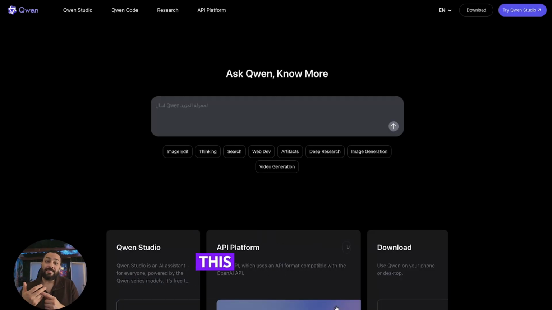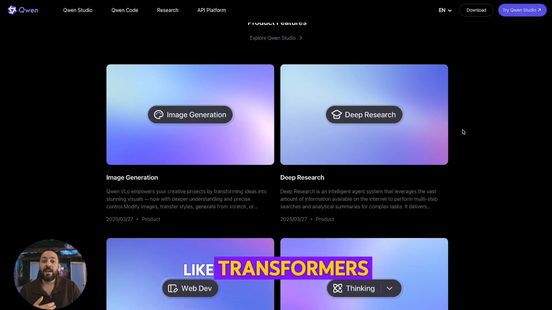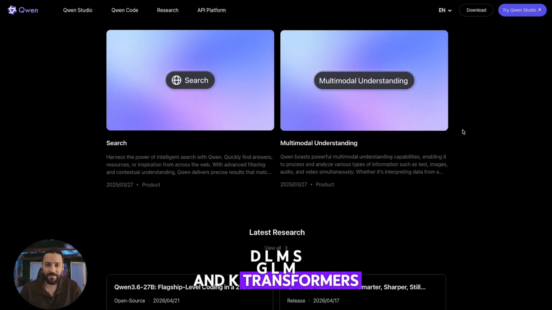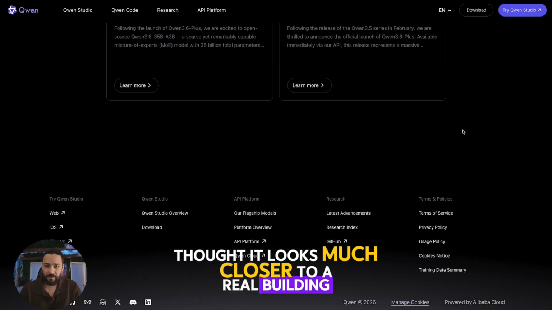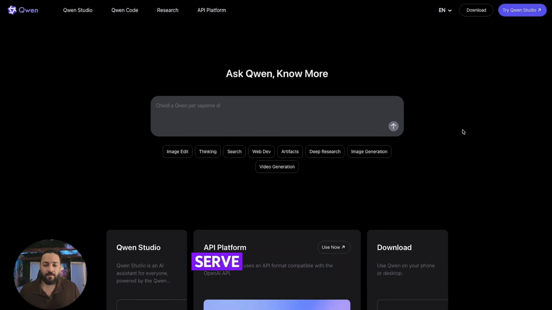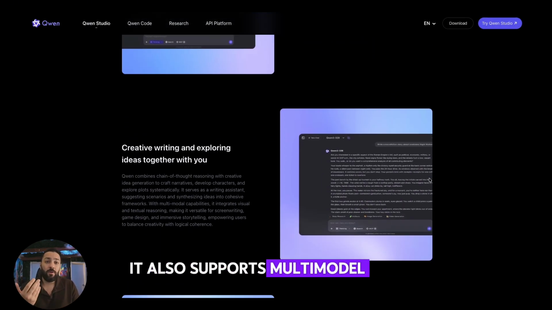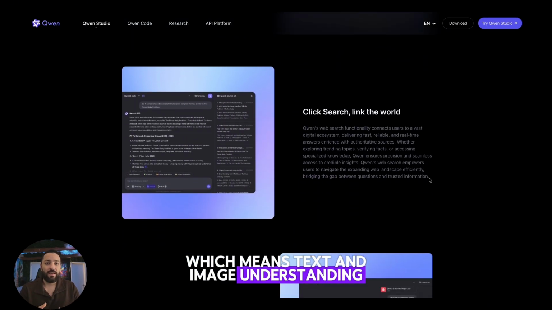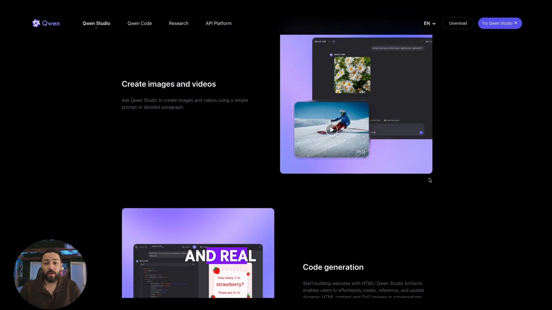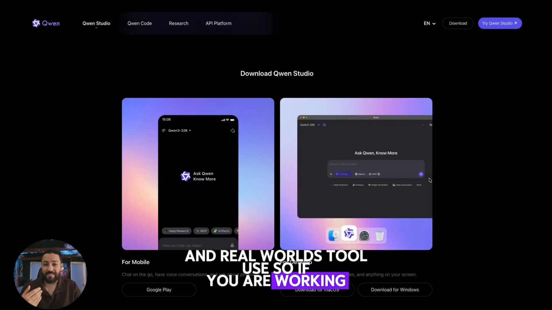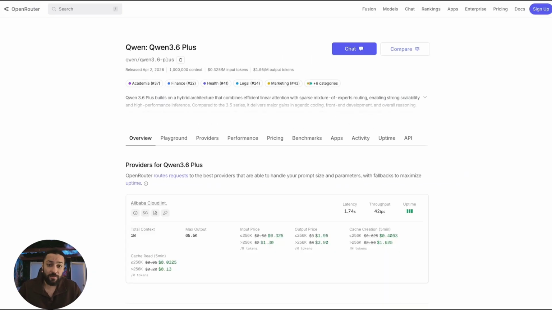Here's the useful part. This is open weight Apache 2.0 and already available through common stacks like Transformers, vLLM, SGLang, and KTransformers. So this is not just a cool demo model, it looks much closer to a real builder model. Something you can test, serve, and put inside an agent workflow without a giant integration headache. It also supports multimodal inputs, which means text and image understanding in one model, and the release materials position it for agentic coding, visual reasoning, and real-world tool use. So if you are working across docs, screenshots, code, and long project context, this gets more interesting fast.